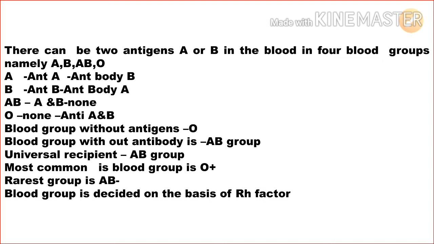Okay, there are four blood groups: A, B, AB and O. The blood group without antigen is O. The blood group without antibody is the AB group. The universal recipient is the AB group. The most common blood group is O positive. The rarest group is AB negative. And the blood group is decided on the basis of the Rh factor.